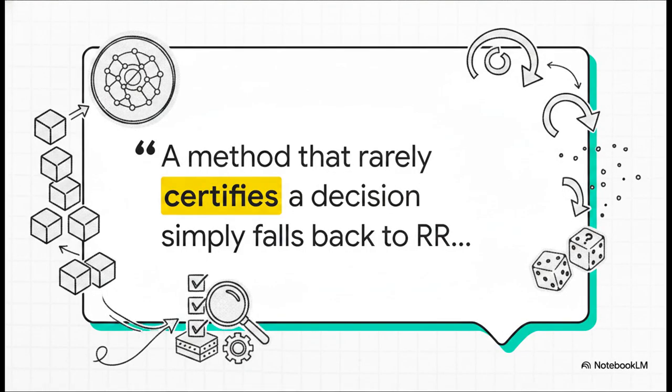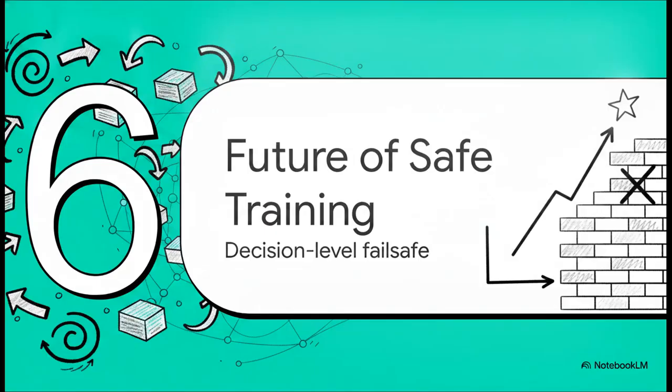This perfectly illustrates why this kind of transparency is a real game changer. As the authors themselves put it, a method that rarely certifies a decision simply falls back to RR and cannot justify its extra cost. If you're spending immense computing power just to check if an order is better, but you end up falling back to random anyway, you haven't optimized anything in the real world, you've just burned time and money. So, where does this leave us?